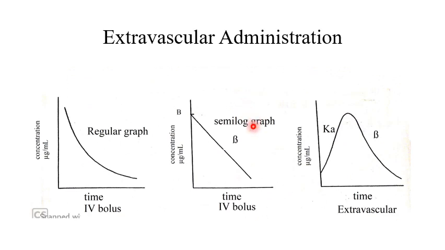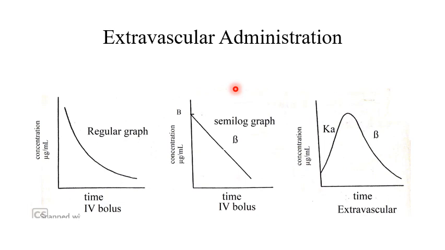And when we discuss one compartment open model with respect to extravascular administration, extravascular administration means a route like oral route or intramuscular route, where absorption is a prerequisite for the action of the drug to occur.